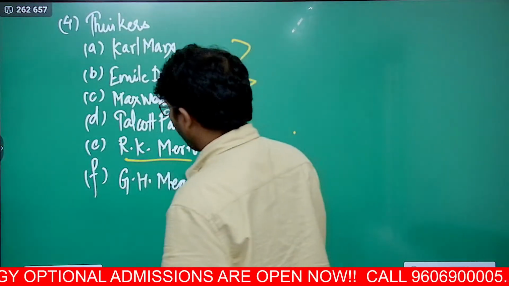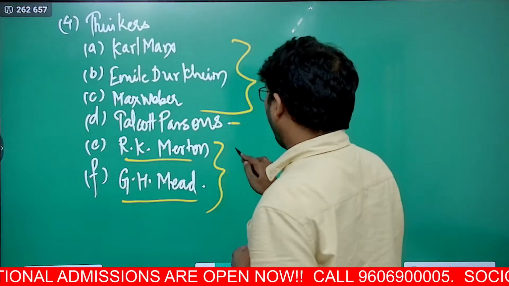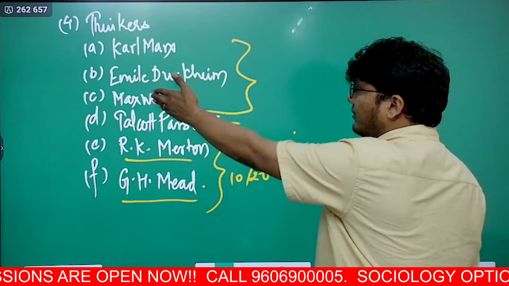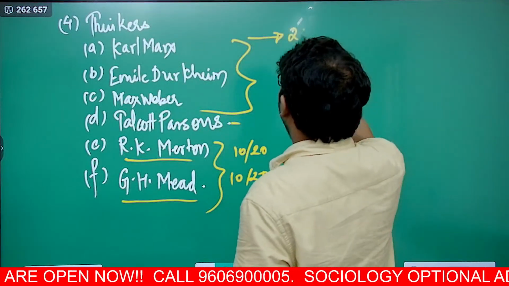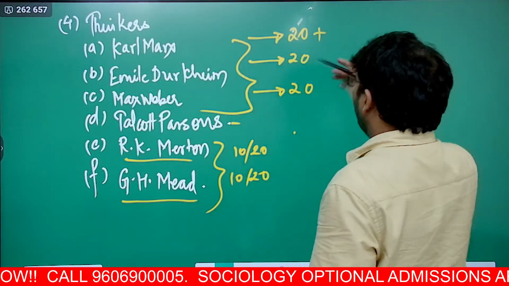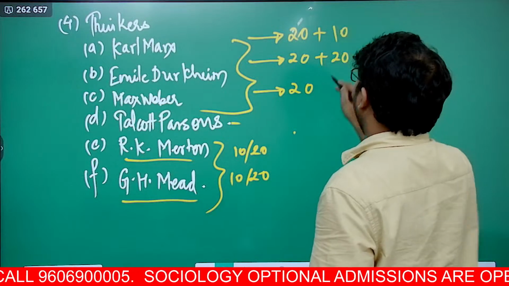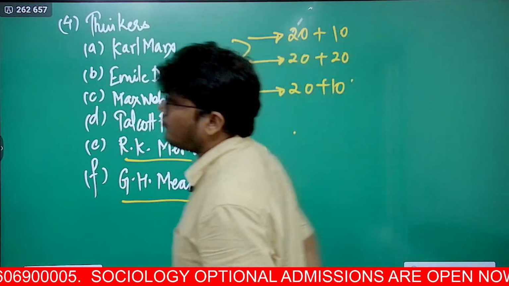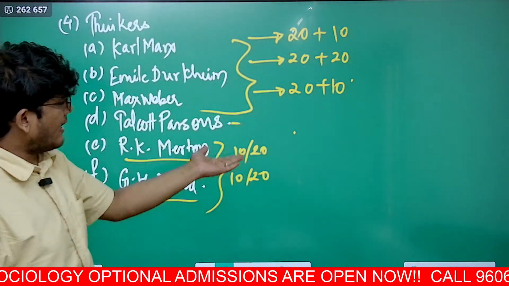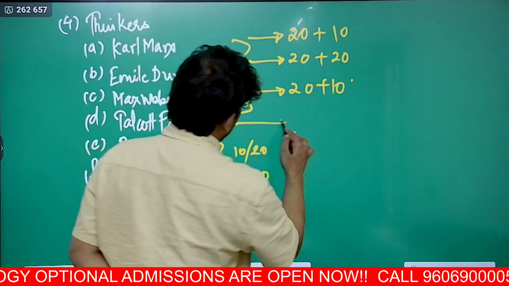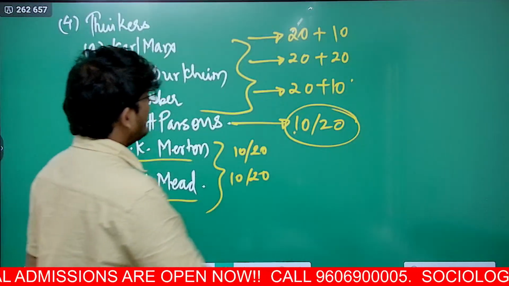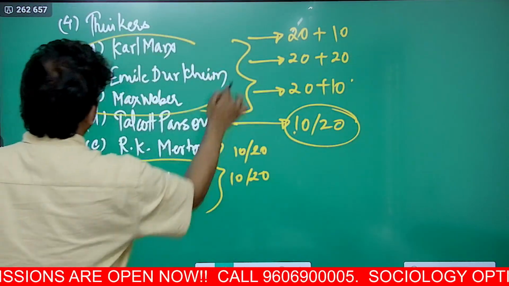In R.K. Merton and G.H. Mead, you might just get a 10 marker question, or maybe at times 20. In Karl Marx, Emile Durkheim, Max Weber, you will definitely get 20 mark questions, plus maybe another 20, 10, 10, 10, 20. That's why 60, 70, 80, 90, 100 is getting covered over here, and then the remaining 20 here. Parsons at times can fetch you 10 or 20 marks.